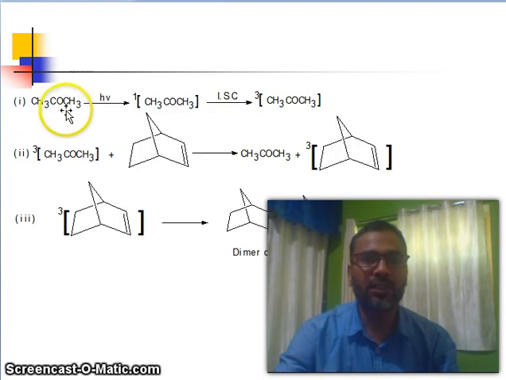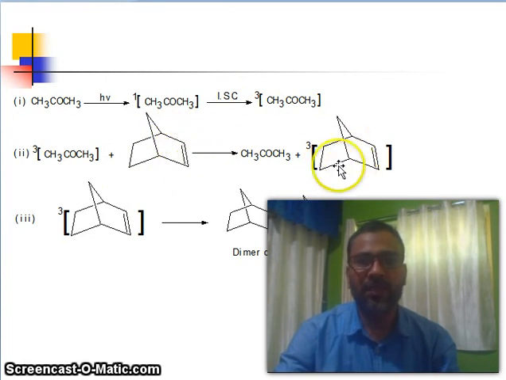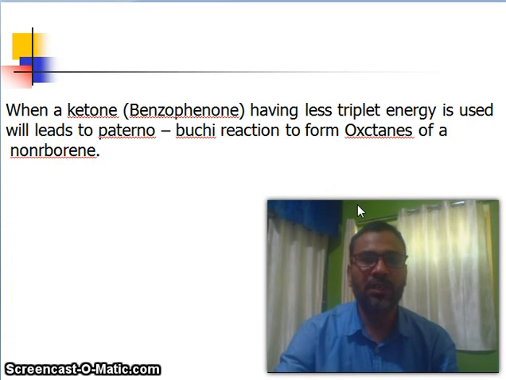Look at this reaction. This undergoes light reaction to the singlet excited state, intersystem crossing, triplet excited state. This triplet excited state reacts with this double bond, forming a triplet excited olefin, and this triplet excited state undergoes dimerization. It is not forming the oxetane. So this is the limitation.